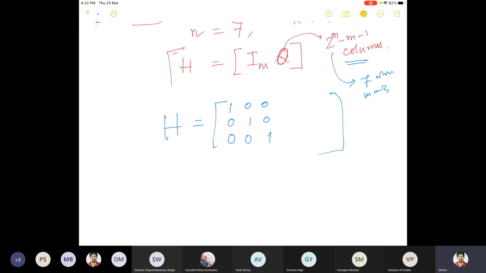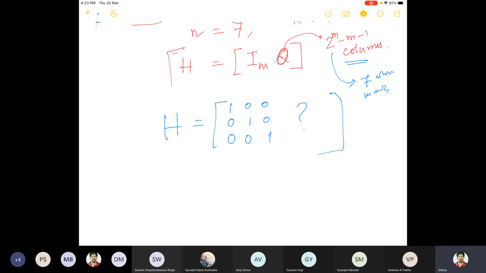So if dmin is equal to 3, what should be these columns? Can you fill it up, in whatever order you want? Okay, so this is also homework.